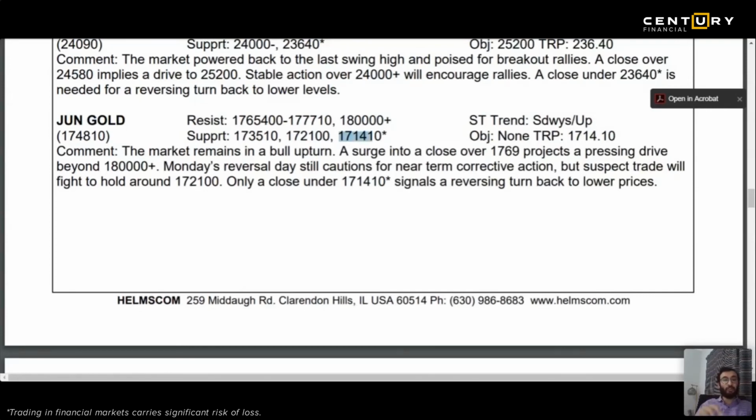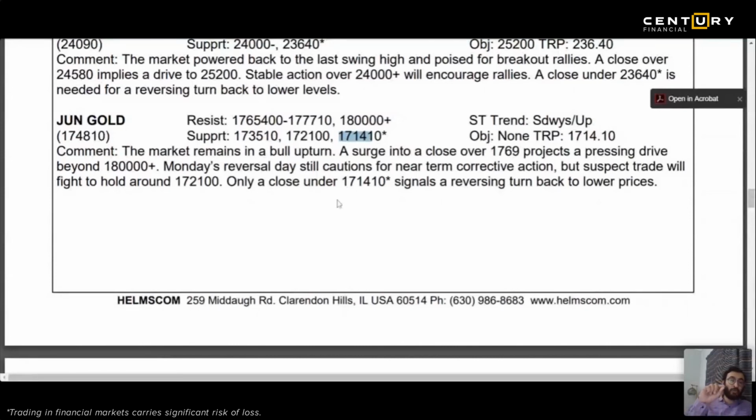The market remains in bull upturn. A surge into a close over 1769 projects a pressing drive beyond 1800. Now, what does it surge close? So if Monday's reversal day still cautions for near-term corrective action, but suspect trade will fight to hold